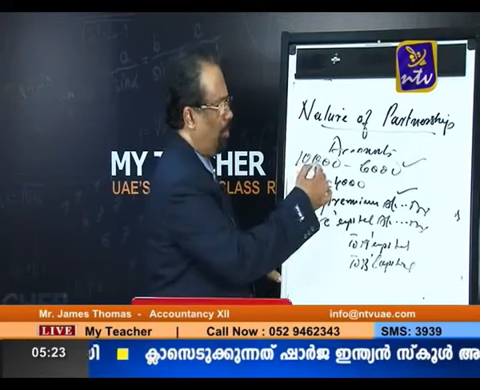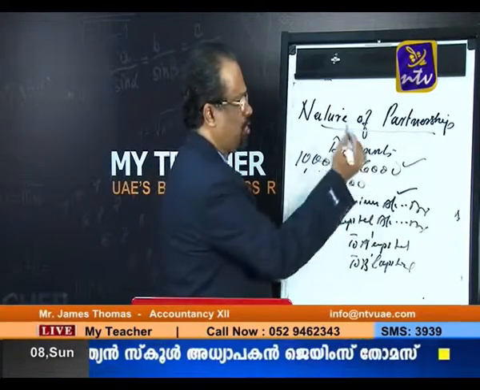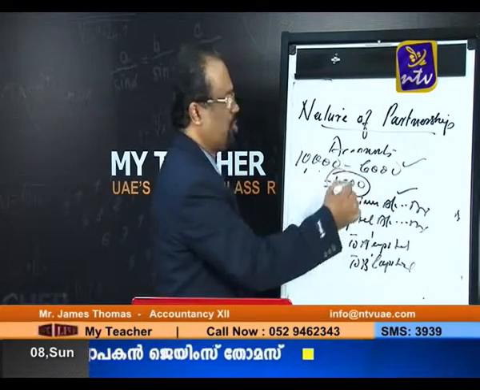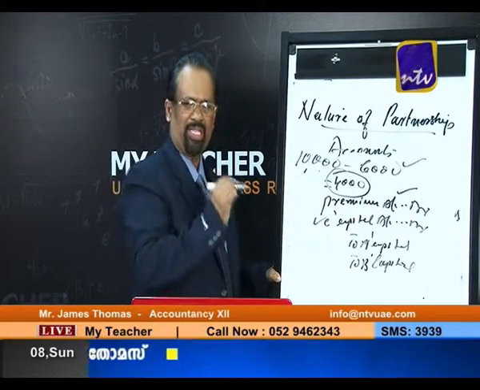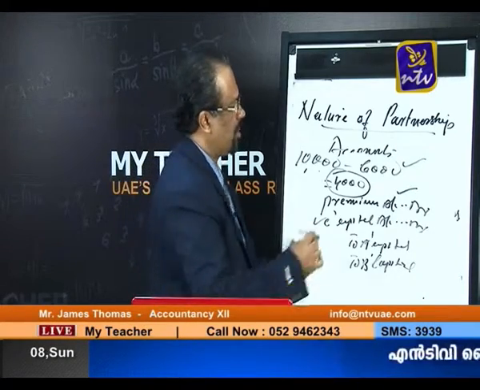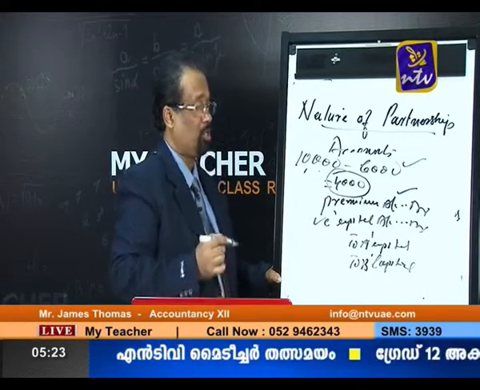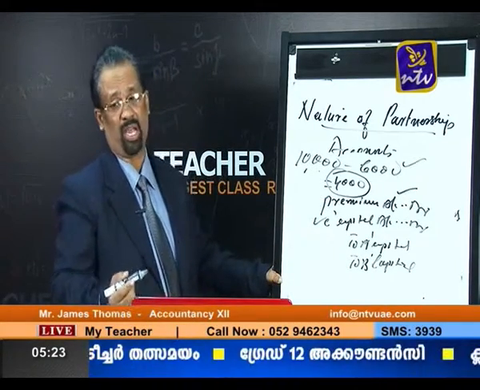The total goodwill amount is 10,000, but our new partner C is bringing only 6,000. The remaining 4,000 he is not bringing. That is why his capital account is debited by 4,000. So your entry is: cash account debit and C's capital account debit, to premium account; and premium account debit to A's capital and B's capital.